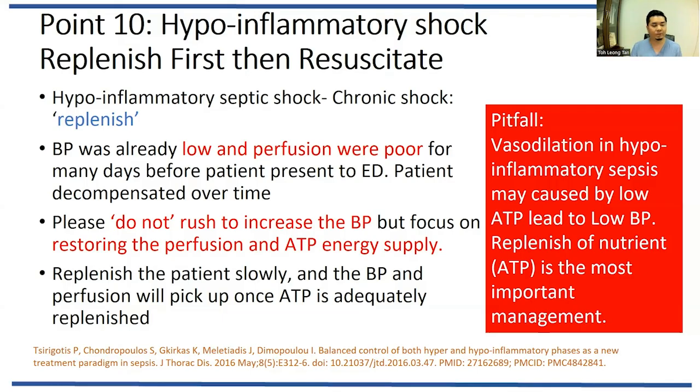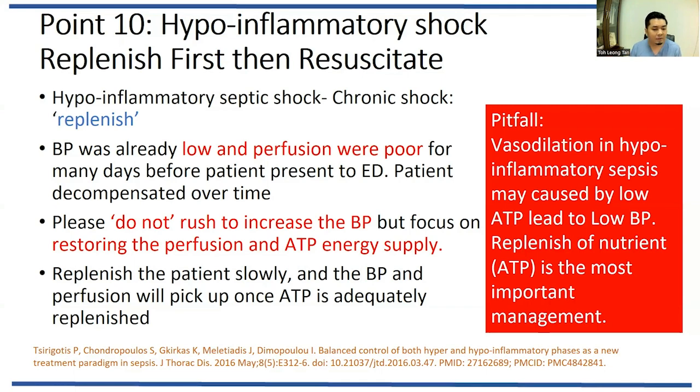When the patient comes in, the patient may be low in glucose, low in hormones, low in minerals, low in all kinds of substrate, which we can replace first. When we replace, the hemodynamics will definitely come back very fast, and slowly they will stabilize. However, when we rush to start a vasopressor or inotrope very early, it might not resuscitate the patient. In fact, it pushes the patient to the other edge, using up their remaining ATP, which is already low, and depleting it, causing more harm to them. So replenishment is more important in such a situation.